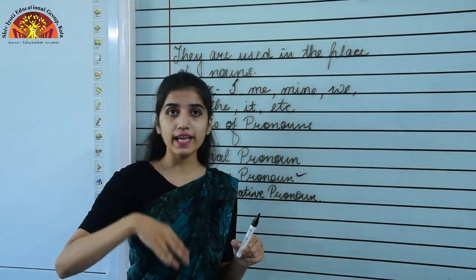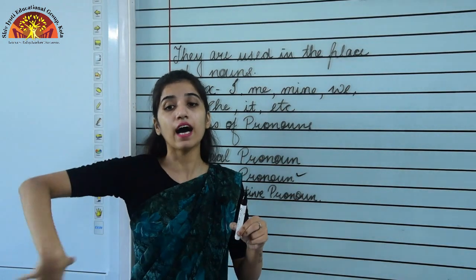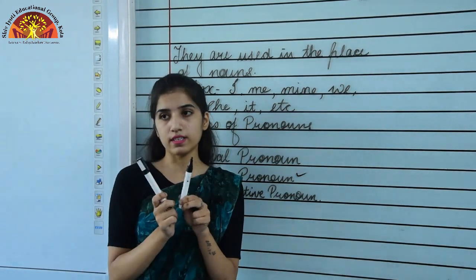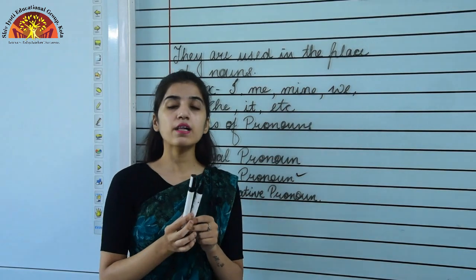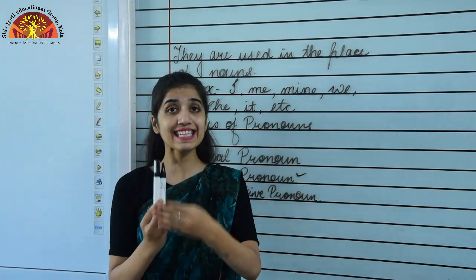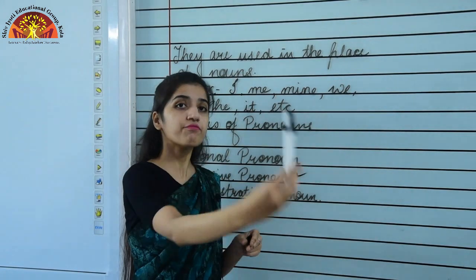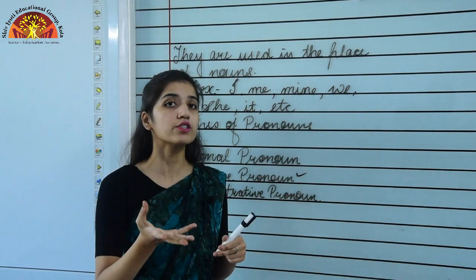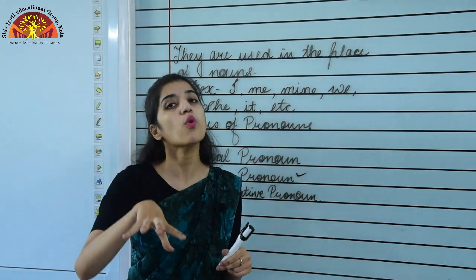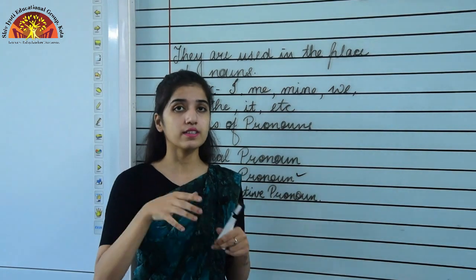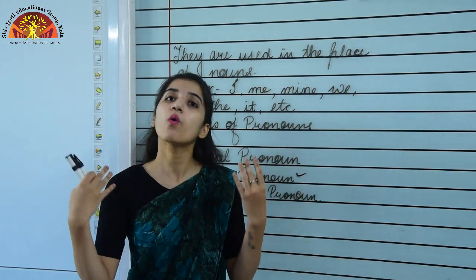To make it plural, if the things are more, like I have two markers, for that I will be using these, because they are near me. But let's suppose they are far away from me, then what will you do? You will use those over there, because the things are more than one.